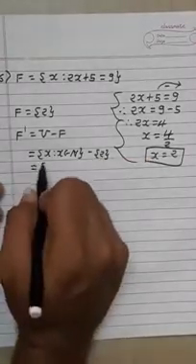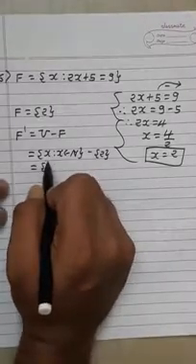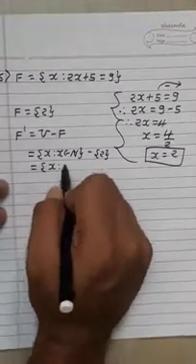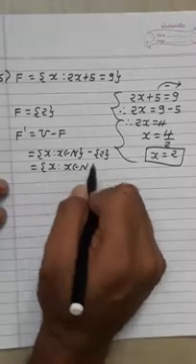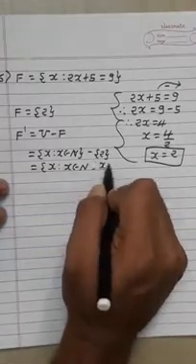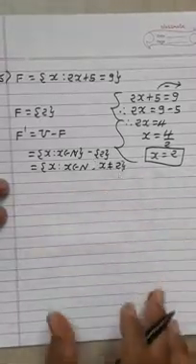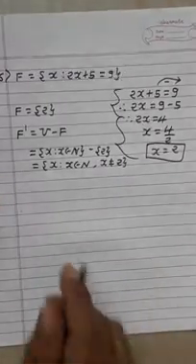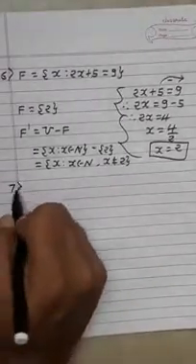So the final answer is the set of X such that X belongs to N, comma, X not equal to 2. Now one more condition.